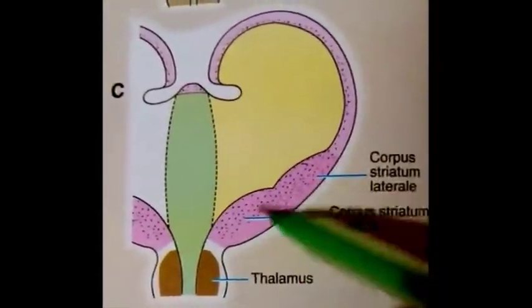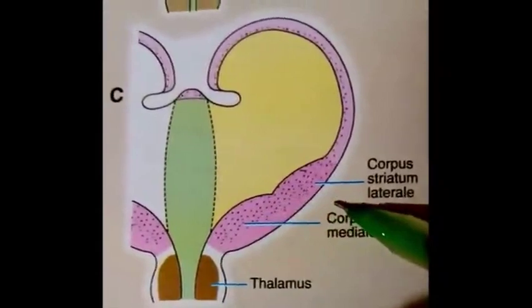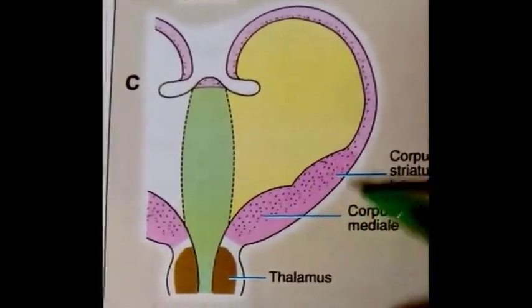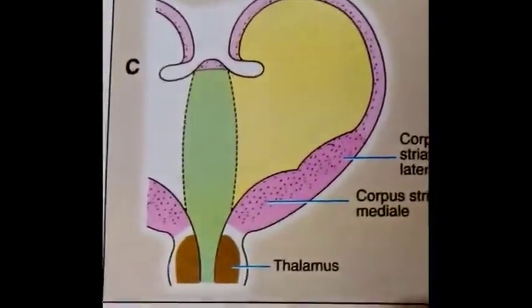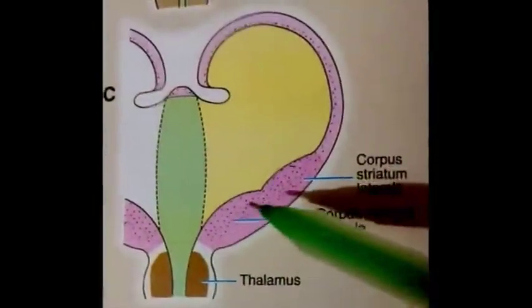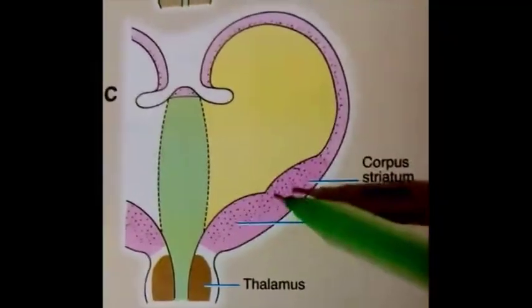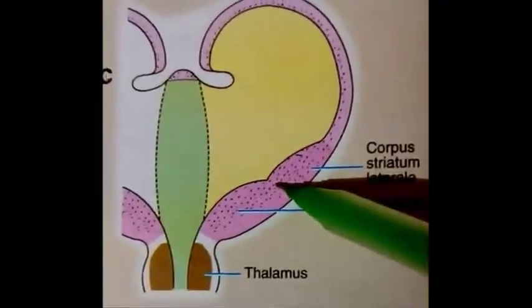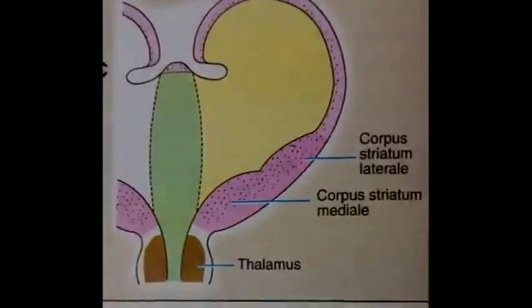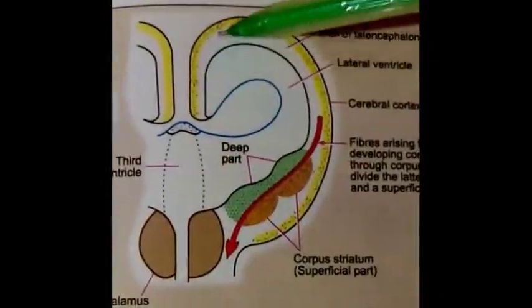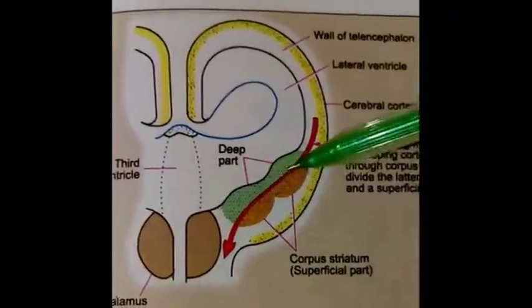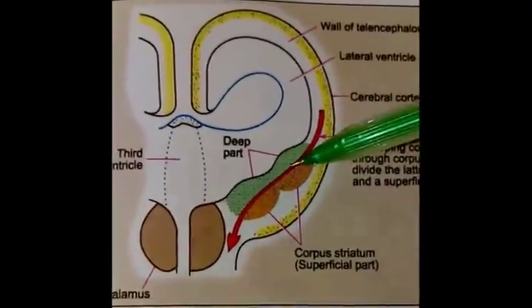Means some cells from this area migrate laterally into the marginal layer and form the cerebral cortex. And the remaining cells of this area which do not migrate into the marginal layer form the corpus striatum. In this diagram we can see this is the cerebral cortex and this is the corpus striatum.